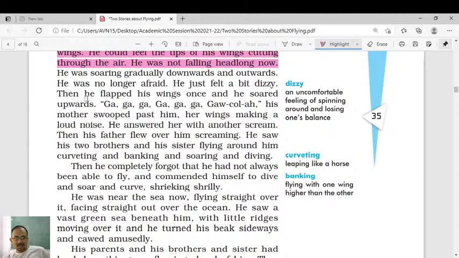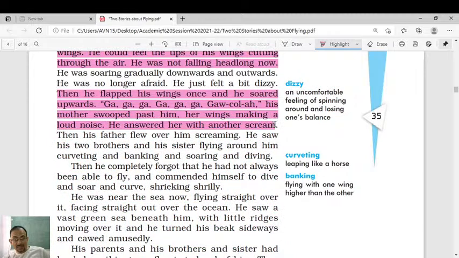See, how do you understand he is enjoying? He flapped his wings here. Then he flapped his wings once and he soared upwards, uttering these words, ga ga ga. It means he's enjoying. His mother swooped past him, her wings making a loud noise. He answered her with another scream. So he is going after his mom. Then his father flew over him screaming. He saw his two brothers and his sister flying around him.